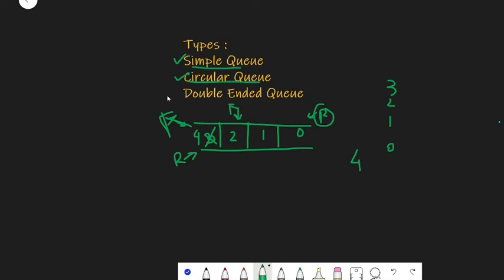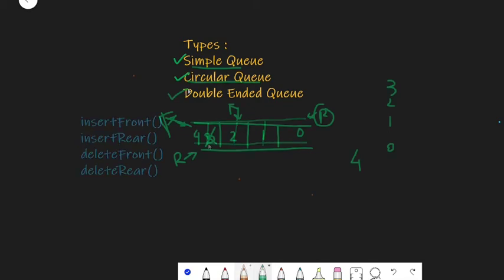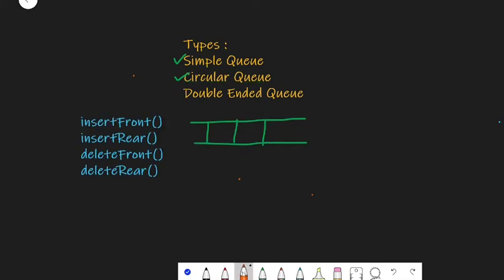Next on our list is the double-ended queue. Let's first understand insert front. Let's take a queue at first and insert some elements into this queue. Currently our front is over here, and this is our rear. Now let's say that we want to perform insert front 4.